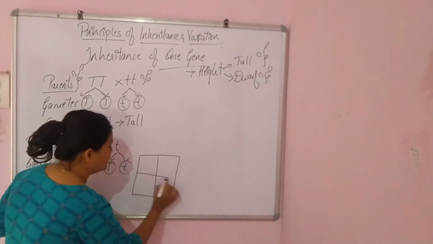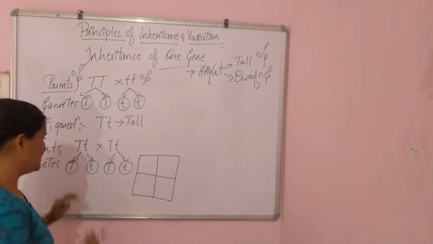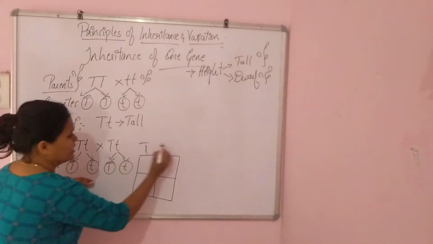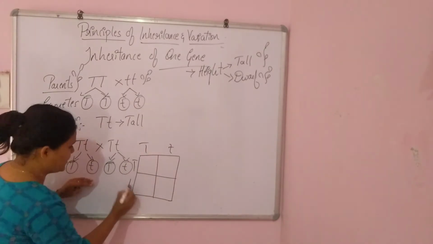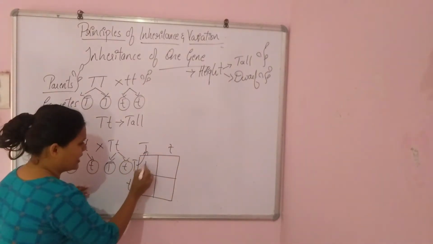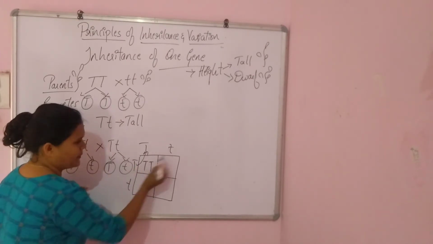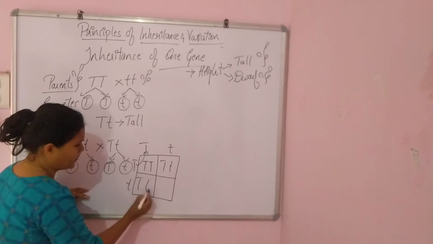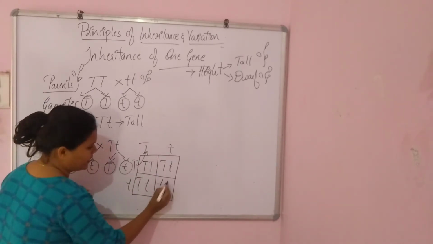With the help of this, we can cross these gametes easily. See, we have got the capital T and small t gamete. Here also the same thing, because four gametes we got, right? Now we need to cross this. Capital T, again capital T, small t. Here also capital T, small t. Here also small t, small t.